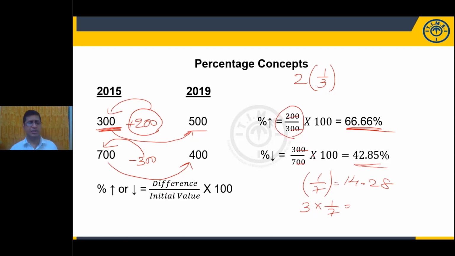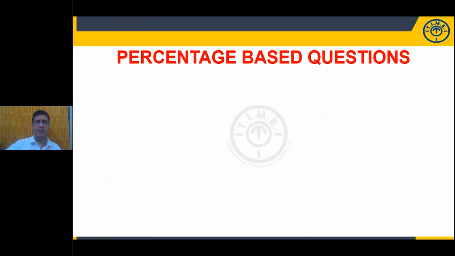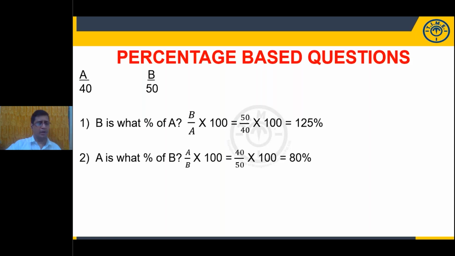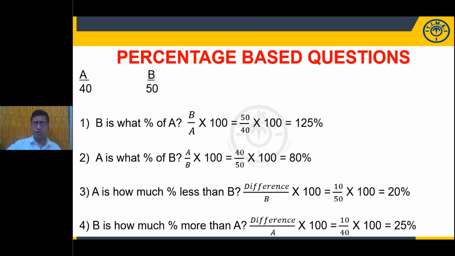So percentage change means difference by initial value into 100. This is the formula to find the percentage change. It may be more percentage, less percentage, increase percentage, decrease percentage, fall percentage, growth percentage, everything we can find by using this formula. Now just look at this one. What percentage of A is B? Now these are some of the questions which are repeatedly asked in data interpretation. At least one question you will get from this side.